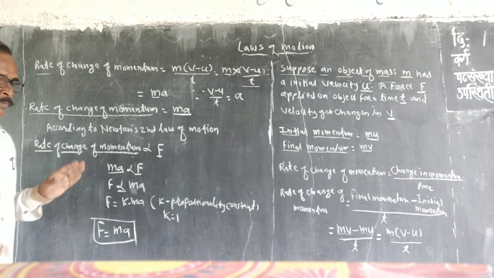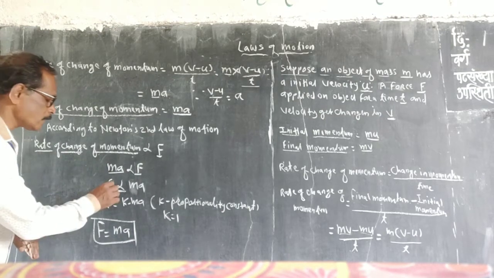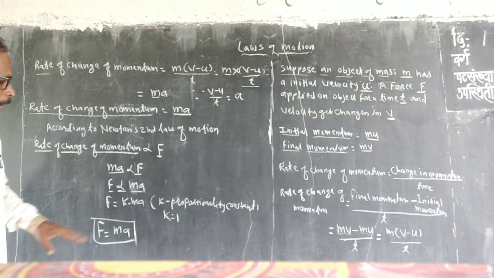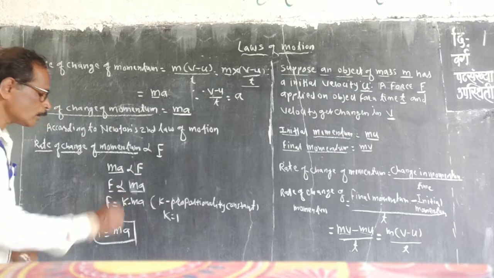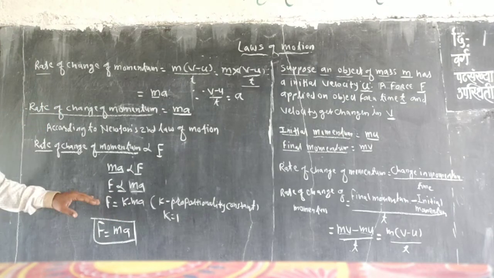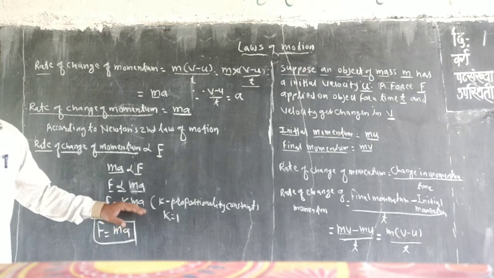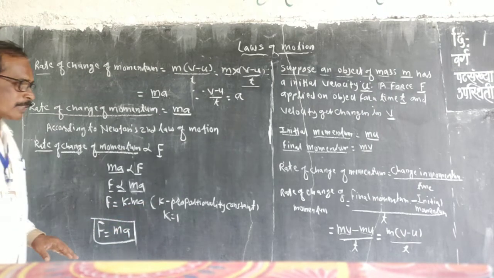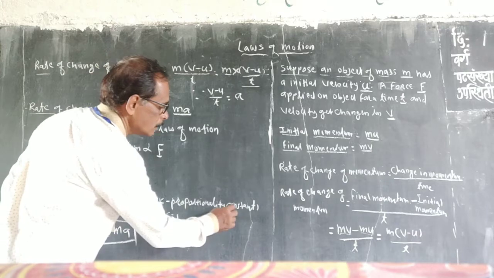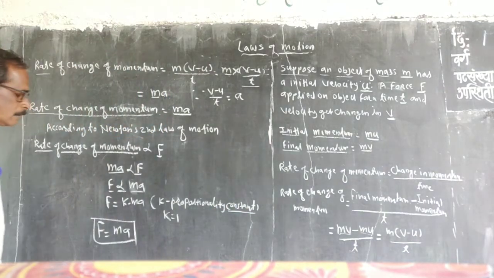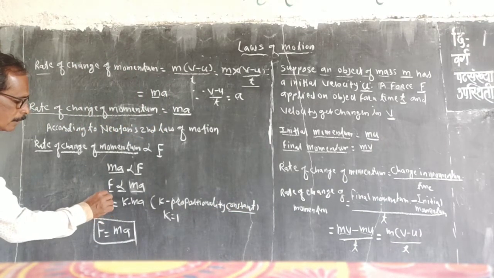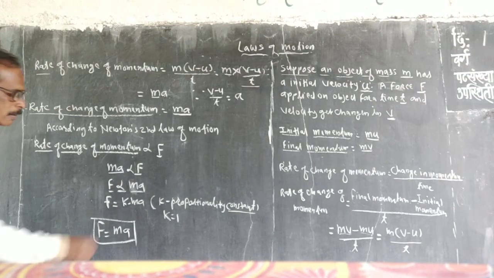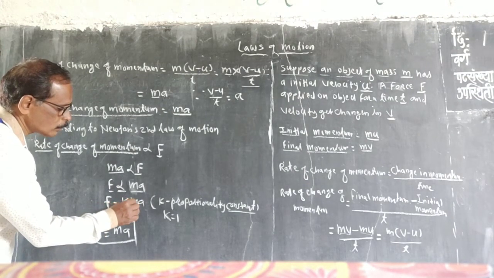So in such an equation, when there are similar values on both sides, the left side and right side, we multiply the right side by the constant, and so we get the equation for F, that is F equal to k into ma.